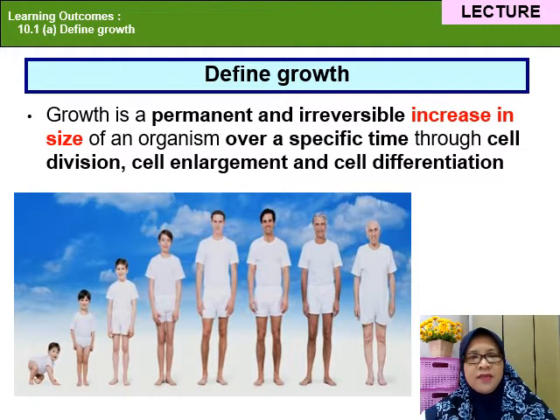In cell enlargement, there is an increase in the volume of cytoplasm and the cell organelles. Without cell enlargement, no organism can continue to grow. While cell differentiation is when cells which are less specialized become more specialized through certain modifications and changes in the cell.